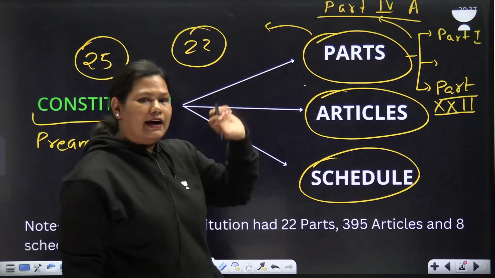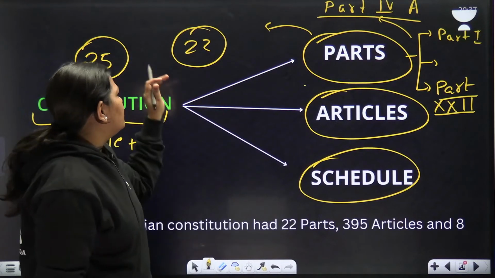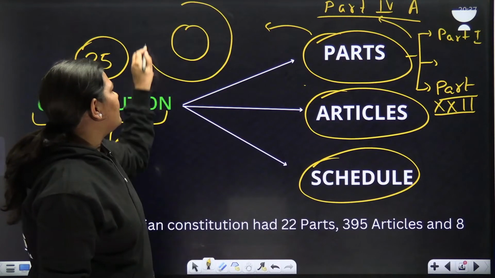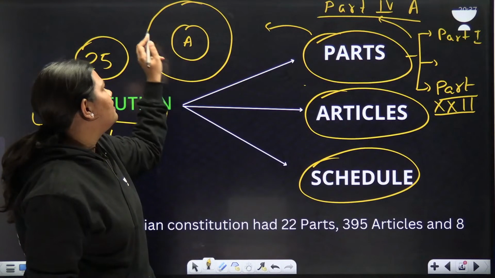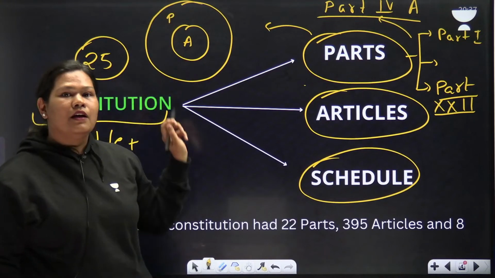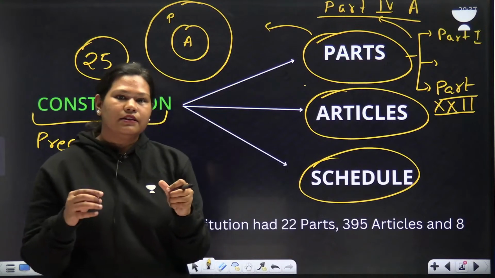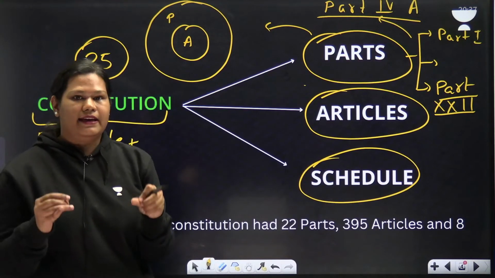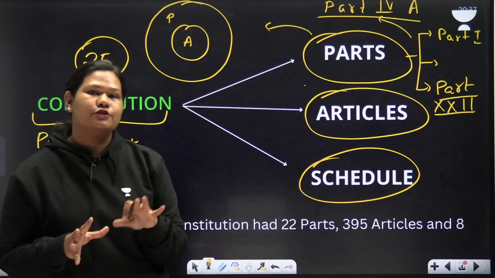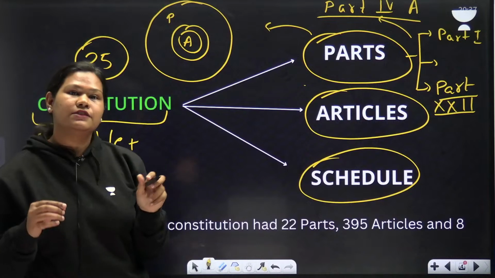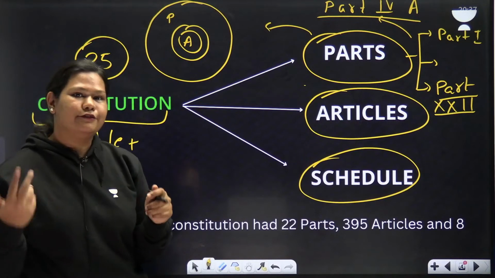Now within these parts, there are articles. If I draw a Venn diagram, articles will come here and parts will come here. One part contains multiple articles. Articles signify the clauses needed for the better explanation of the theme. For instance, part 1 has 4 articles: Article 1, 2, 3, 4.